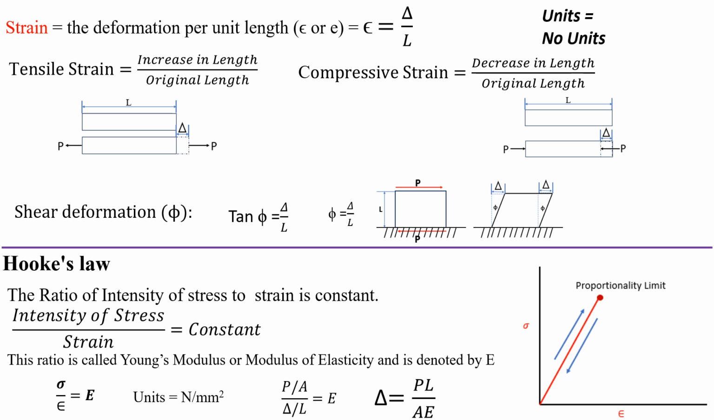And we know sigma equal to P by A and epsilon equal to delta by L. So from this relation, it can be stated that P by A divided by delta by L equal to E, and deformation delta equal to PL by AE.